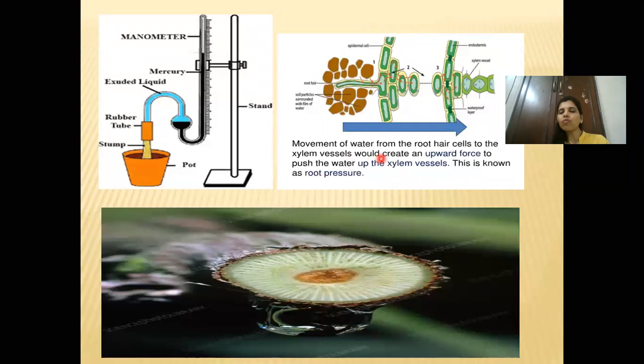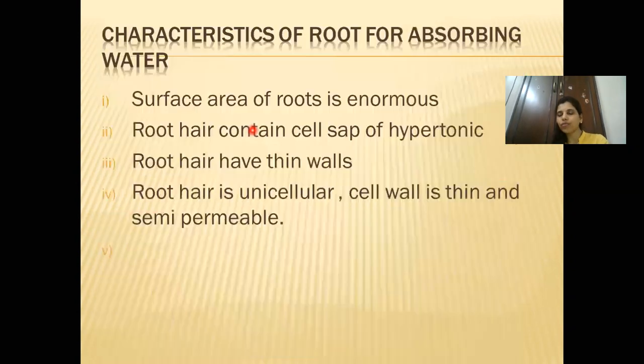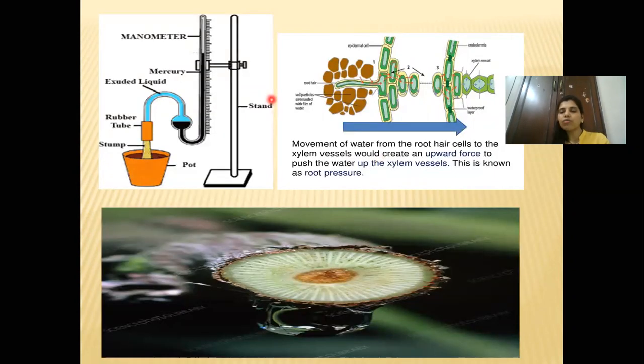So movement of water from the root hair cells to the xylem vessel would create an upward force. Due to this alternate turgidity and flaccidity, there is pressure created inside the root, and that pressure is known as root pressure. Now this root pressure is higher at different times of the day, for example when you water the plant, when you put water into the soil; we are going to learn about that in detail.